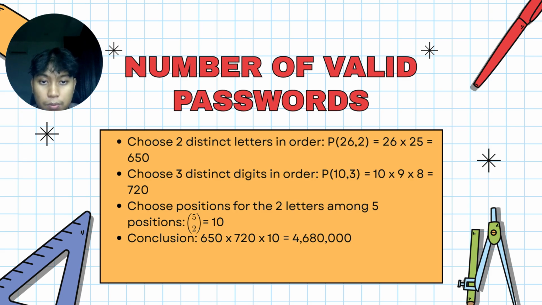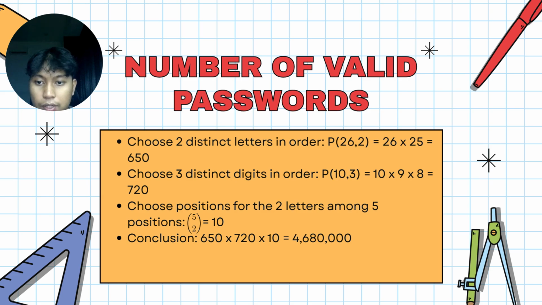Permutation, or in easy words, we use P(26, 2). How do we get 26? In the alphabet there are a total of 26 letters, A to Z. That's why it is 26. And the 2, based on the question, equals 26 times 25.